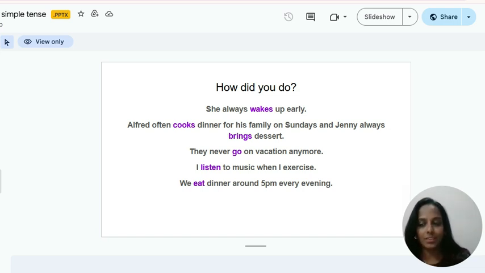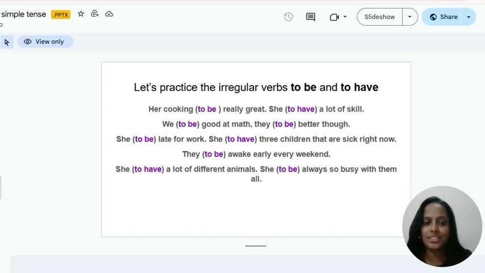Every evening. Okay, so let's practice the irregular verbs to be and to have. Again, you can pause the video, read the questions, write your answers in your notebook or paper, and check your answers on the next page. The questions are: Her cooking to be really great. She, in the bracket, to have a lot of skill.